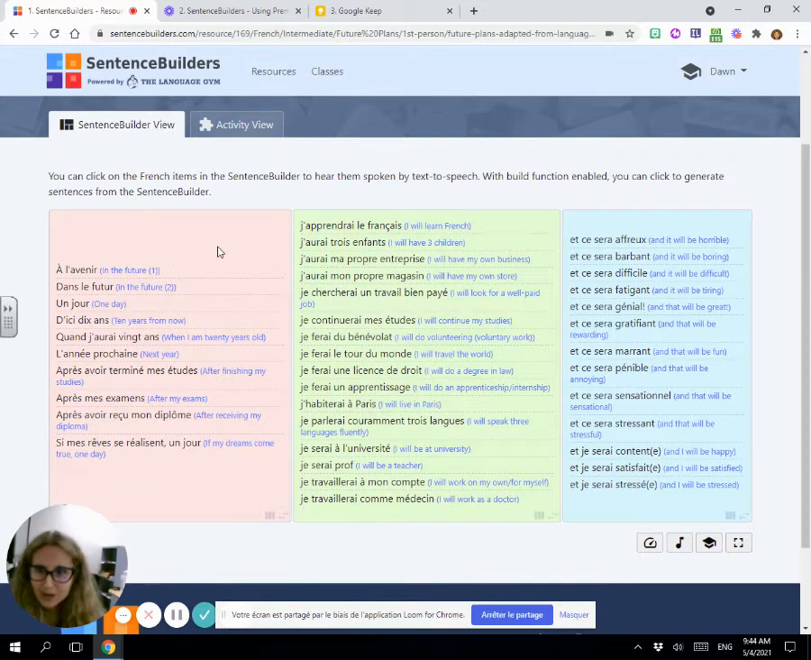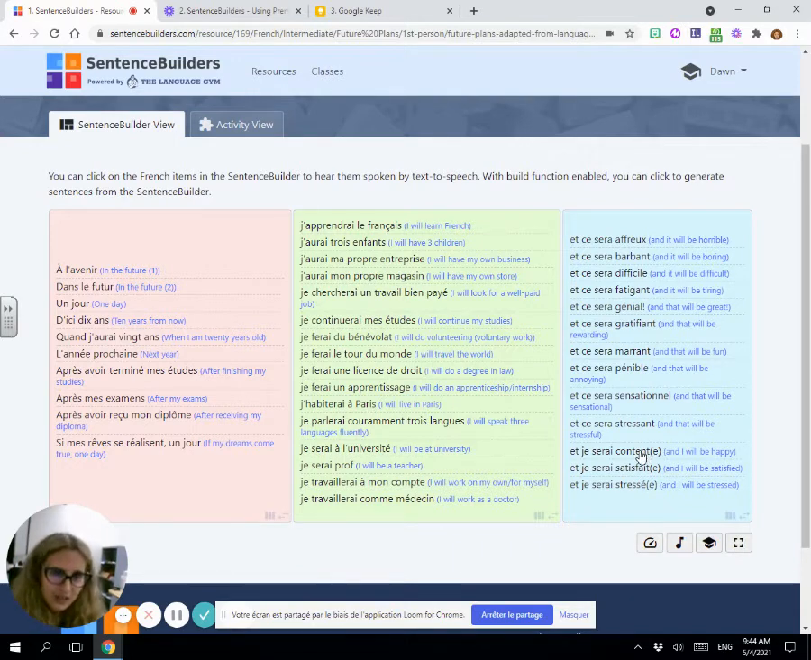So I have my time frame, à l'avenir, dans le futur, etc. I have my verbs in the futur simple, so this is my students learning the futur simple. This is only the first person. And then I have the adjective, the phrase describing what it would be like. Because I'm using "ce sera," I don't have to worry about any kind of agreement there.